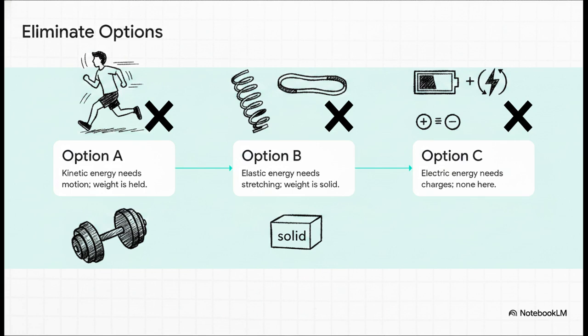Step 2, option B, elastic potential energy. This kind of energy is stored when you stretch or compress something, like a rubber band or a spring. Our weight is made of solid plates. It's definitely not being stretched or squished, so B is out.